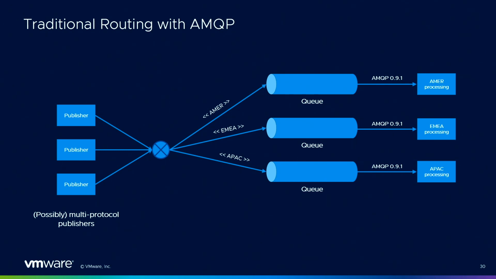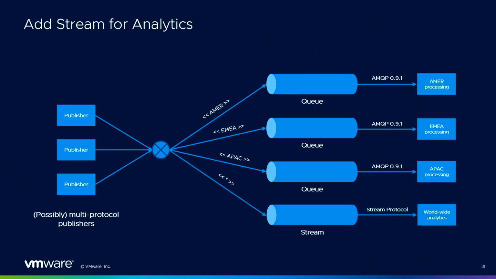So imagine you want to try out streams, but without changing much in your application, just to experiment. You can create your stream to do, for example, worldwide analytics. In this case, we create the stream, we bind it to the exchange using a specific binding key, a wildcard.